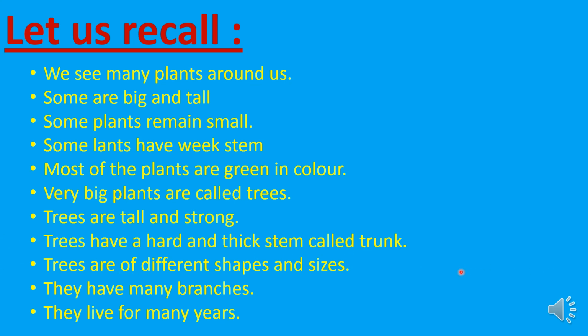Children, trunk, trunk. Trees are of different shapes and sizes. Are all the trees the same size, children? No. Different trees have different shapes and sizes. Trees have many branches. Again, trees live for many years also.